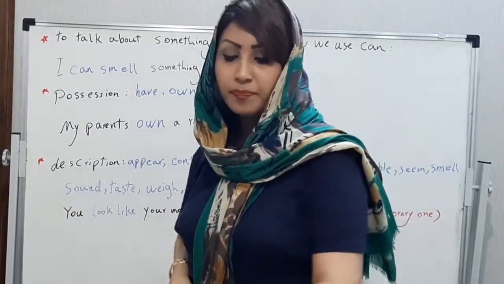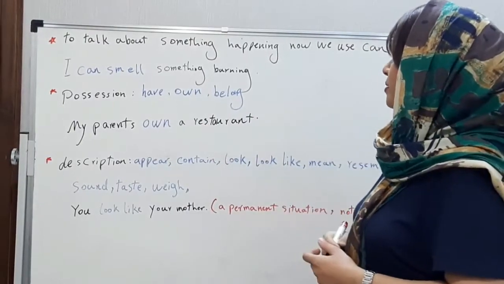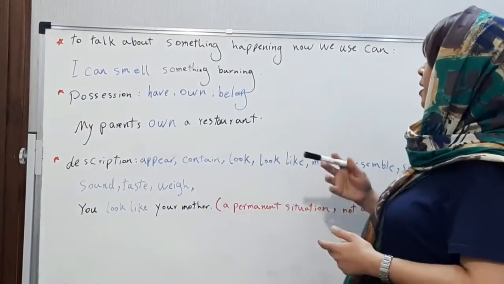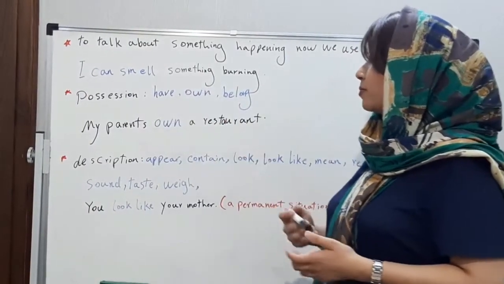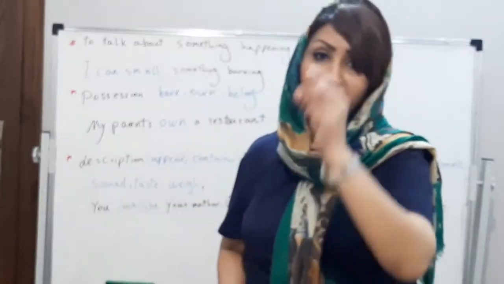We use can to talk about something happening now. For example, I can smell something burning.